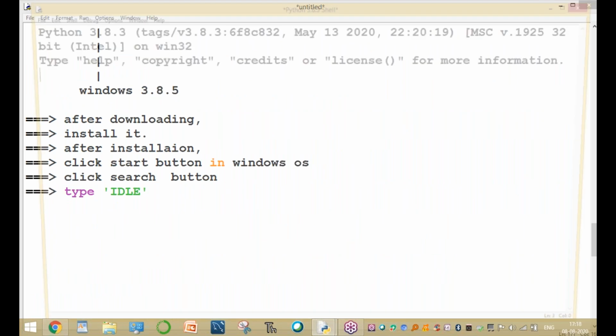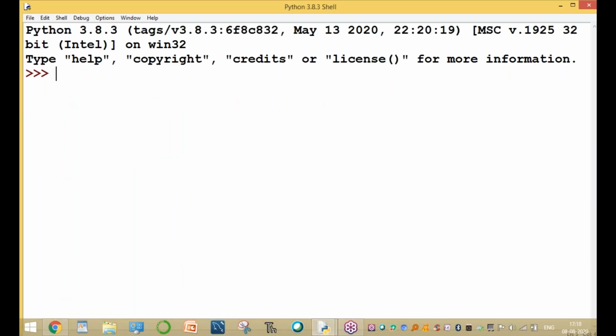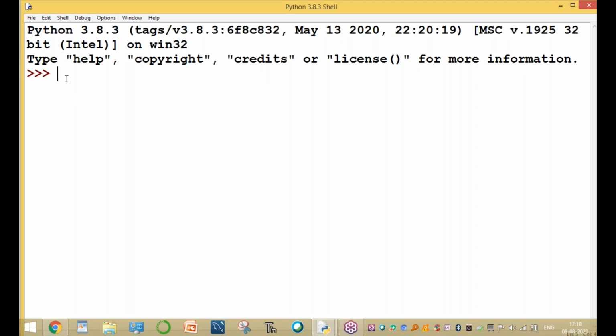Here, the three greater than symbols. Sir, what are these three greater than symbols? These three greater than symbols are also called the Python shell prompt, or triple chevron prompt.